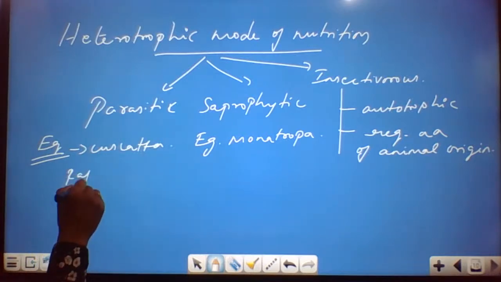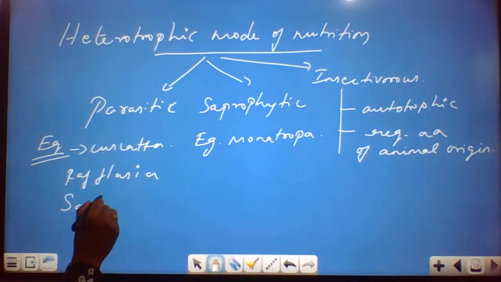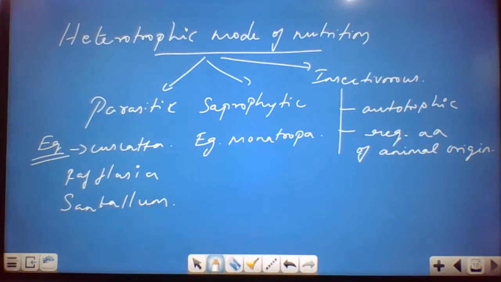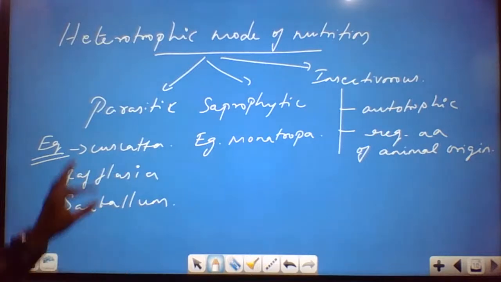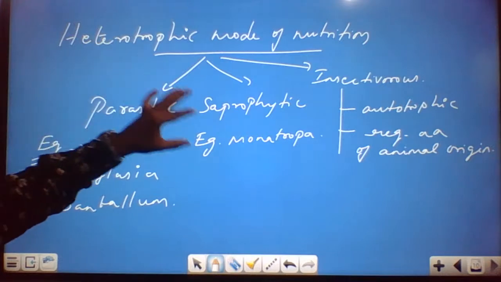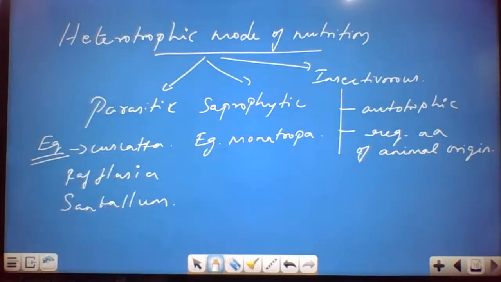then Rafflesia, then Xanthomonas. These are some of the parasitic plants that we could see. Cuscuta, Rafflesia, Xanthomonas. These are the parasitic plants which undergo heterotrophic mode of nutrition. Saprophytic plants, you take like Monotropa. Come to the insectivorous plant.